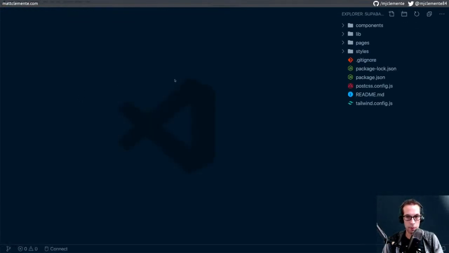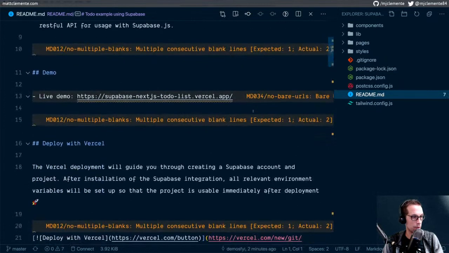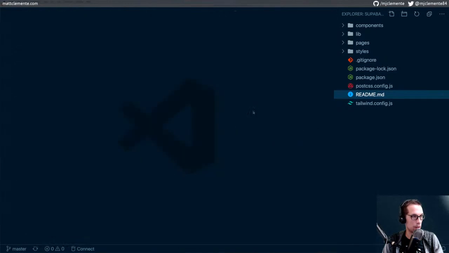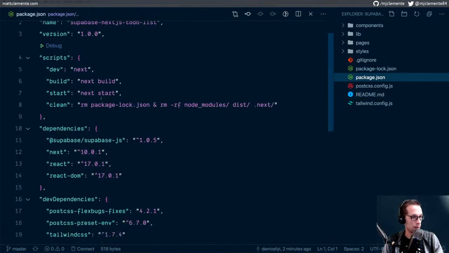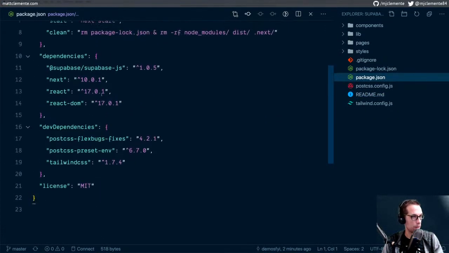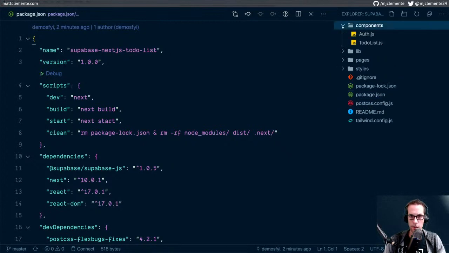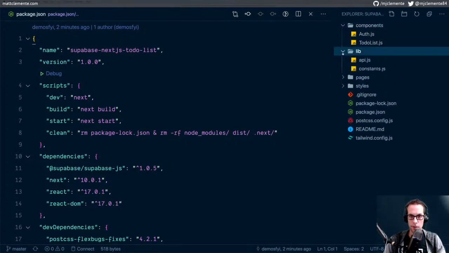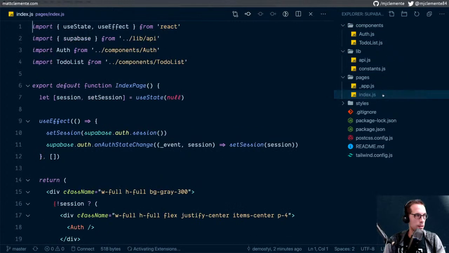And let's just see what we have here now. So that's probably the README from GitHub. We saw that. We got our package JSON with Supabase, Next, React, all good. Now auth and to-do list, API and constants. Okay, so let's look at our index here.